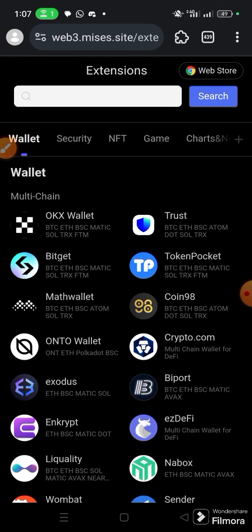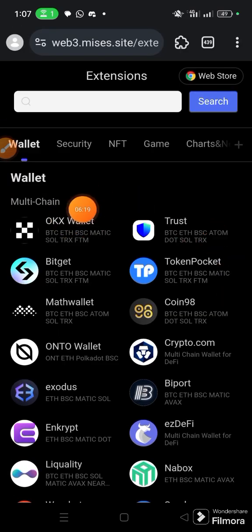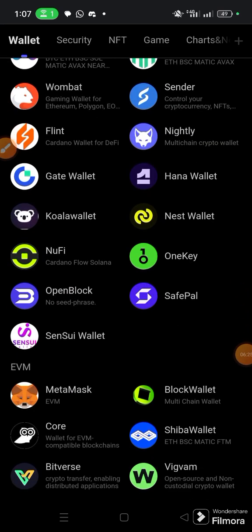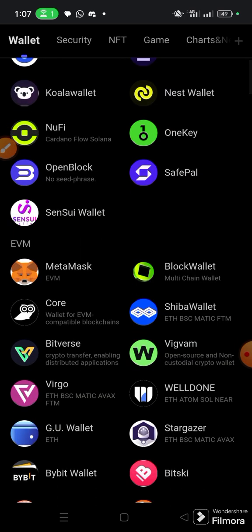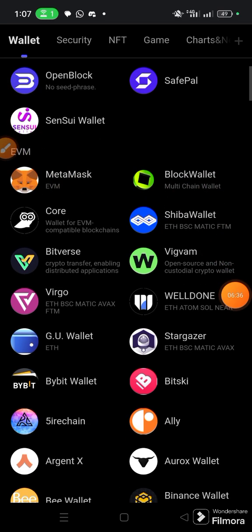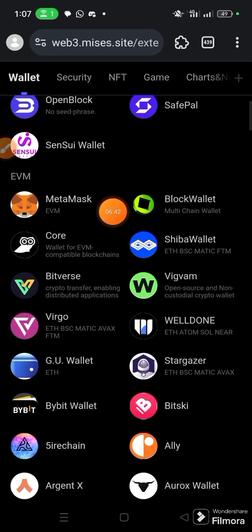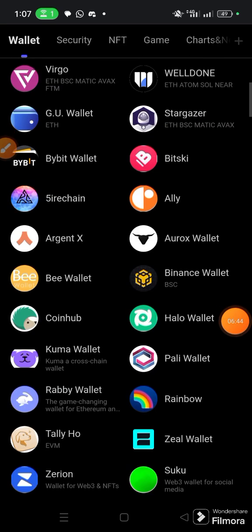You can see there are different categories. You have the multi-chain, which deals with all the different chains you can think about, whether Ethereum, Binance Smart Chain, and so on. Then we have EVM. EVM means Ethereum Virtual Machine. Most of these wallets are basically built as EVM, but they can still support others. Like MetaMask, you can see it's just an EVM wallet.